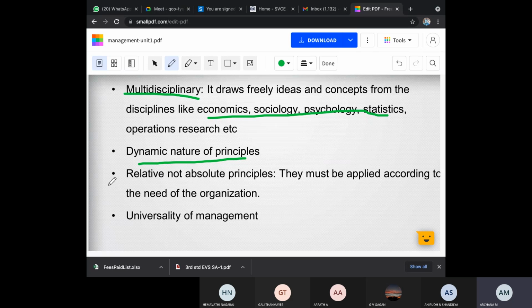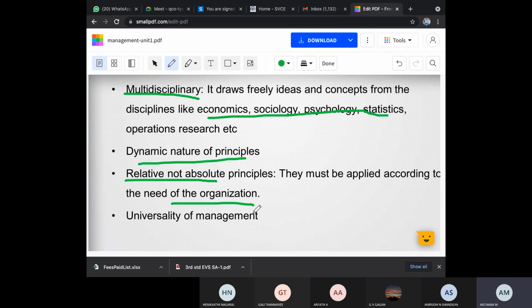Then relative, not absolute. This is very, very important. They must be applied according to the need of the organization. You should apply this according to the need of the organization. For example, I told you, our organization, this is the educational department. Management is entirely different from the medical department, right? It is relative. It is not absolute.